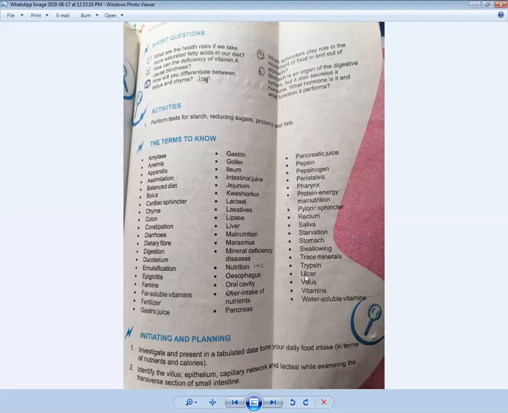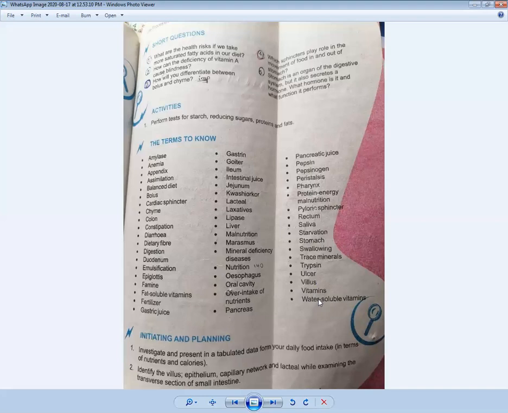After that, there is another definition which is called villus. Villus is a small finger-like projection, and these are called villi. And vitamins we have discussed, two types of vitamin, water soluble and fat soluble, and the last one is called water soluble vitamin.